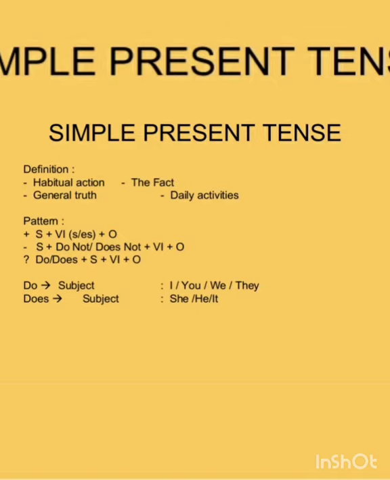I told you simple present tense is used to express a habitual action. I can give you an example: Madhavi gets up early in the morning. It's her habitual action. Ramya returns from college at 6 o'clock. It is her habitual action. And also, this simple present tense is used to express general truth. Example was given, that is, the earth moves around the sun.